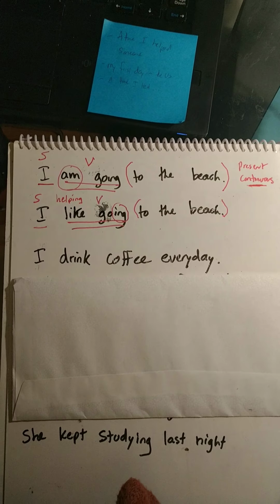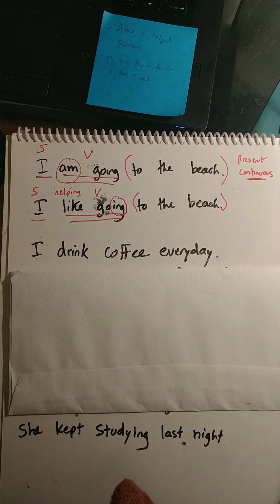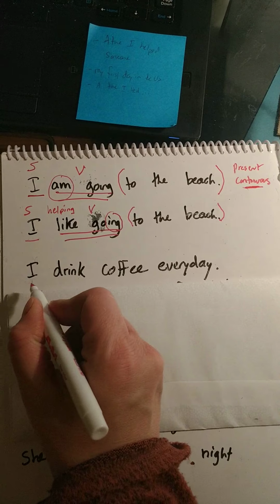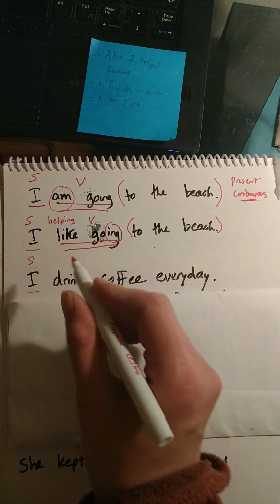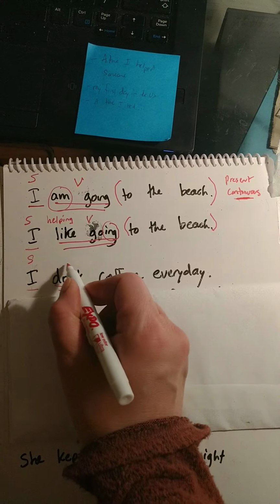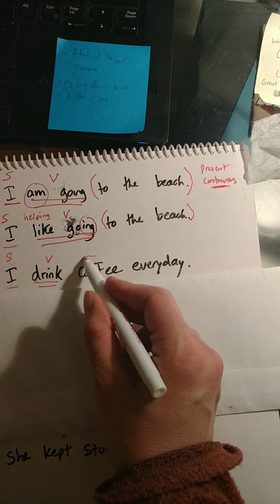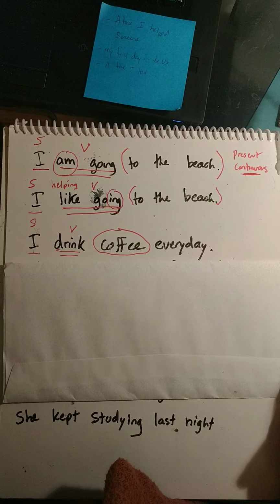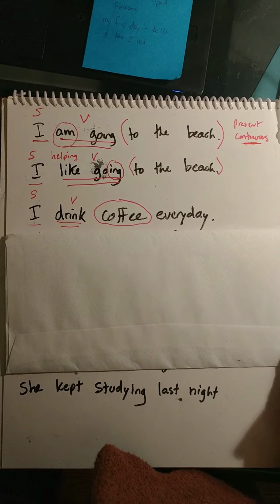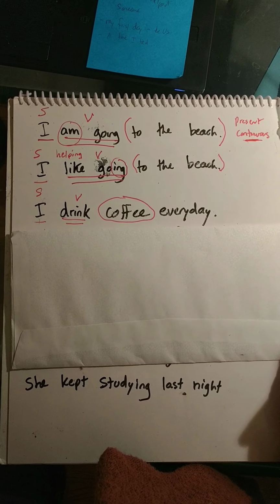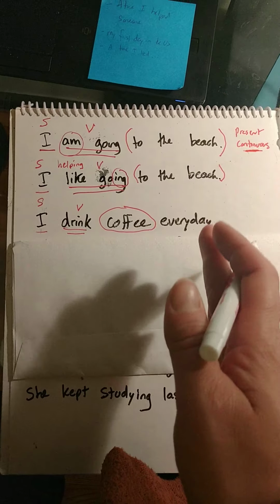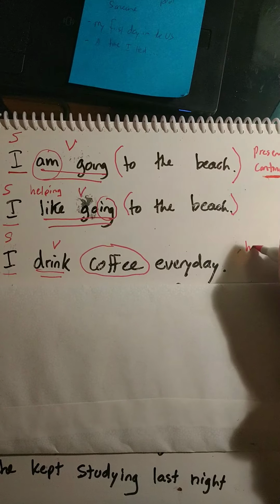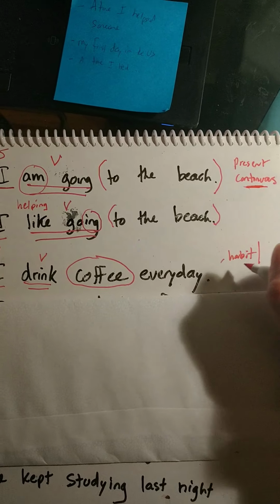Okay, I drink coffee every day. And again, another simple sentence. We'll just put subject here, and then the verb is drink. Coffee is an object, so I'll circle that for an object, and then every day. So, when does this action happen? Okay, it happens every day. So it happens over and over and over again. It's a habit or routine, right?